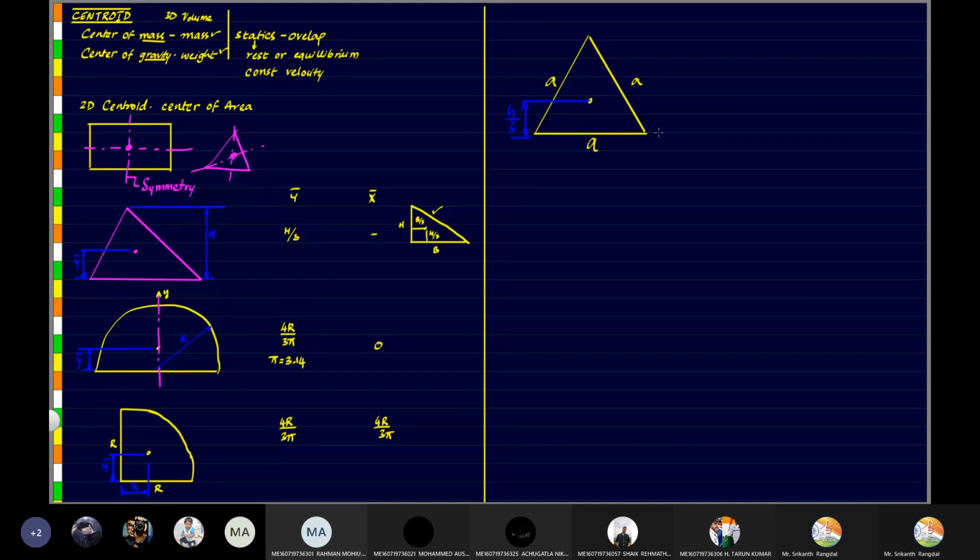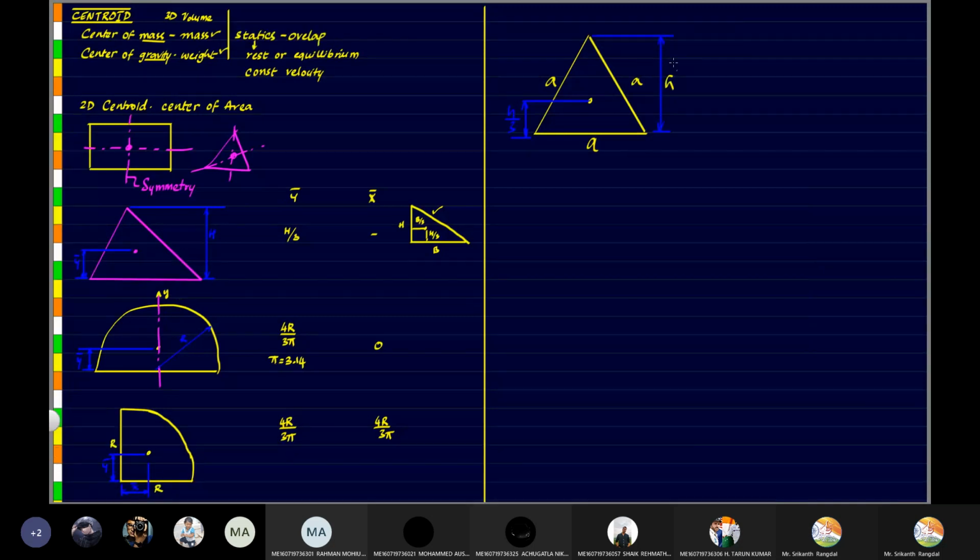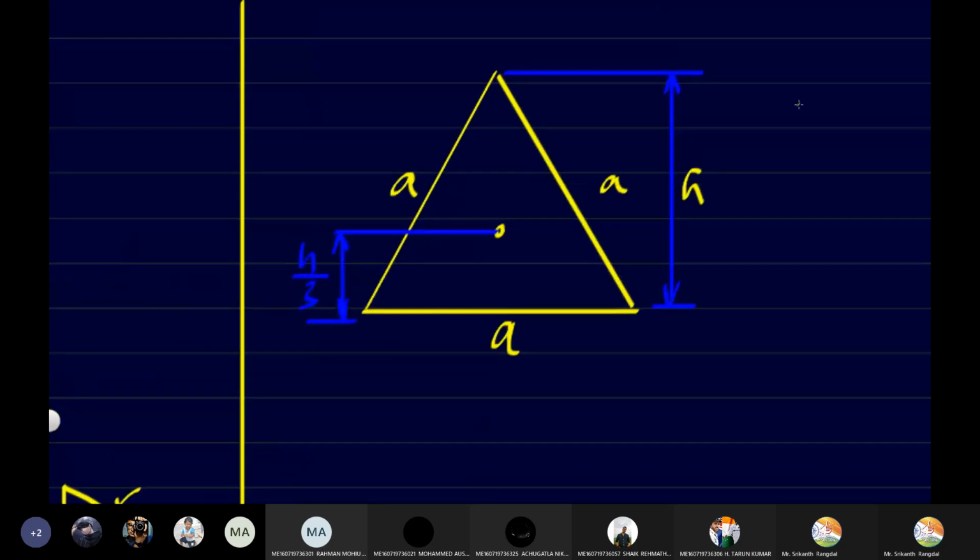So here we'll have to first find out what is h. What is the value of h in an equilateral triangle? Anyone? Sine 60 by A. Let me explain. This is a by 2, right? And this angle here will be 30.